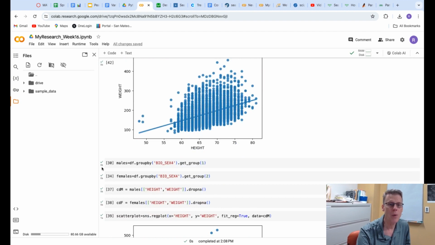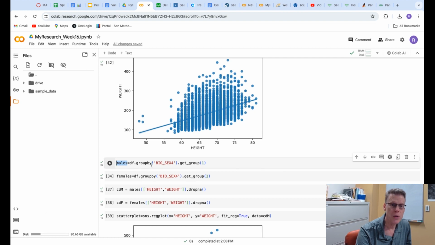So what I did is I went back and said, okay, I'm going to make a new data frame called males, where I take the whole data set and group by this gender variable. Biosex 4 has a 1 for the men and a 2 for the women.